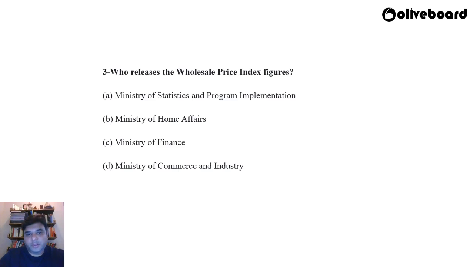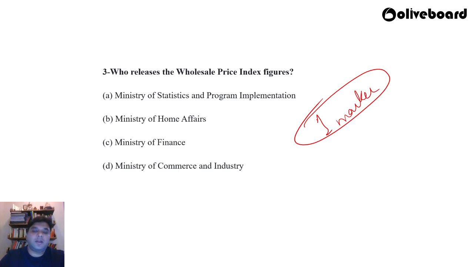Question number 3. Again, a very easy question, a typical one marker for phase 1. Who releases the wholesale price index figures? A. Ministry of Statistics and Program Implementation. B. Ministry of Home Affairs. C. Ministry of Finance. And D. Ministry of Commerce and Industry.